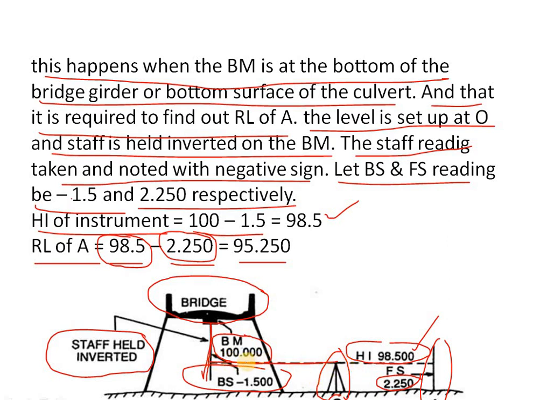This will be taken as a BS and this will be taken as a FS. The benchmark is whatever it is given, 100 or 200 or 300. By taking the benchmark, we will calculate this level. This happens in certain rare cases of bridges and culverts. Okay, so remember, this is very important.